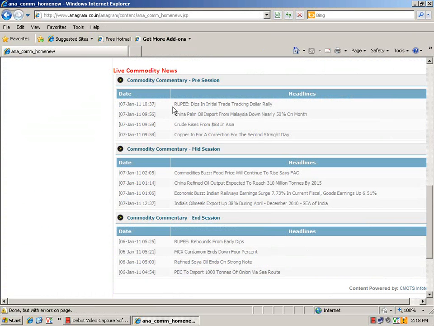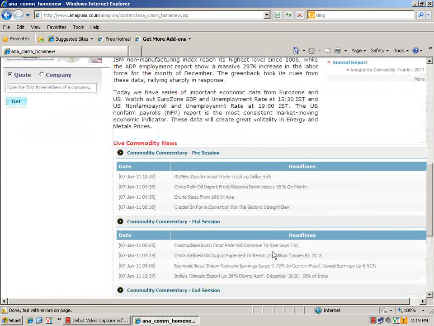Pre-session is the news coming before 10 a.m. in the morning, mid-session is from 10 a.m. to 5 p.m. in the evening, and end session is after 5 p.m. Whatever news there is will be displayed over here.